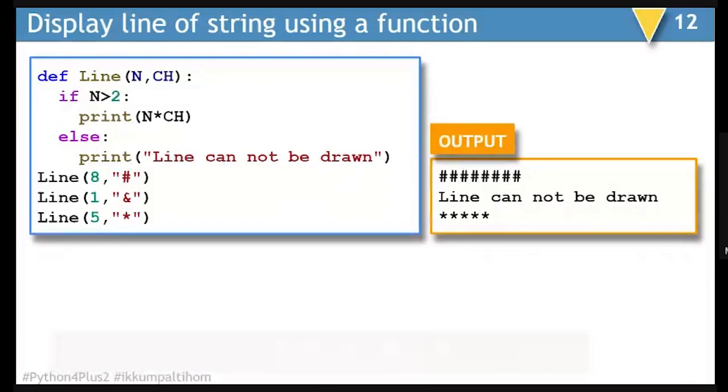Next, think about we have two parameters, and one parameter we are passing as an integer, another parameter as a character. If the first parameter passed is greater than 2, it is supposed to display n times ch, and if the value of n is not greater than 2, it should display line cannot be drawn.